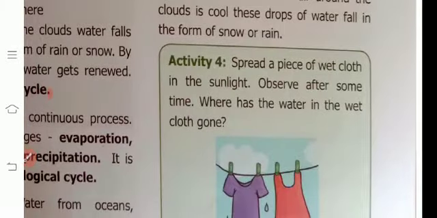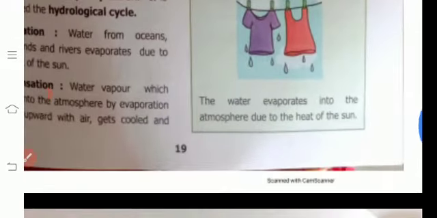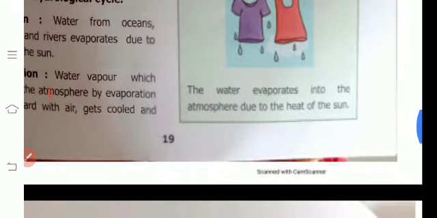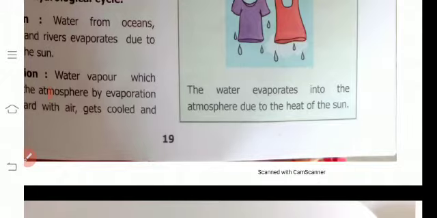Then activity, you do this activity at home. Spread a piece of wet cloth in the sunlight. Observe after some time where the water in the wet cloth has gone. The cloth is dry. Where has the water gone? The sun absorbs the water. The water forms gas in the upward direction and forms clouds. The water evaporates into the atmosphere due to the heat of the sun.